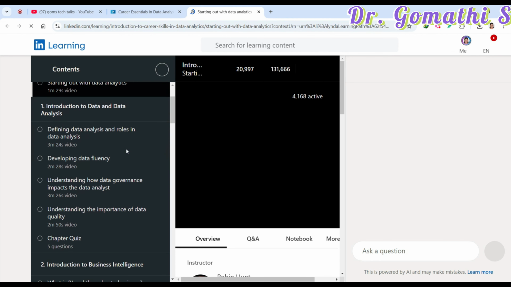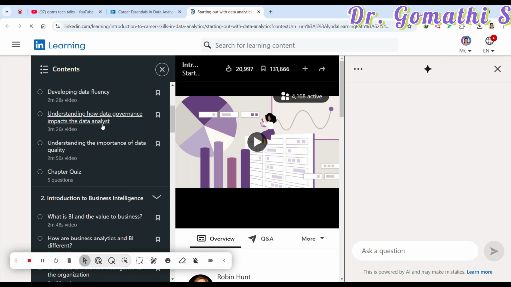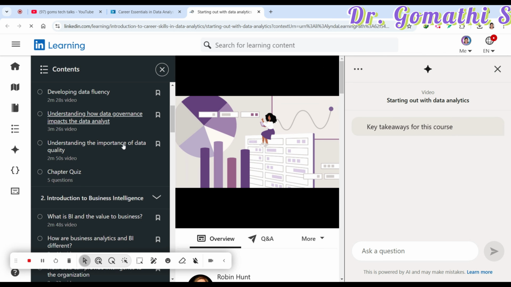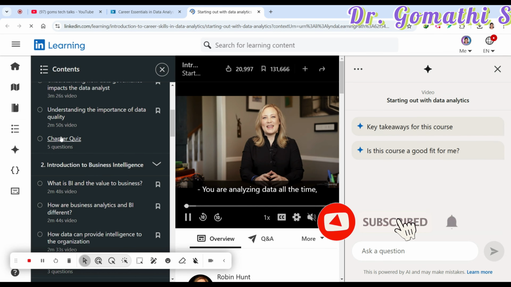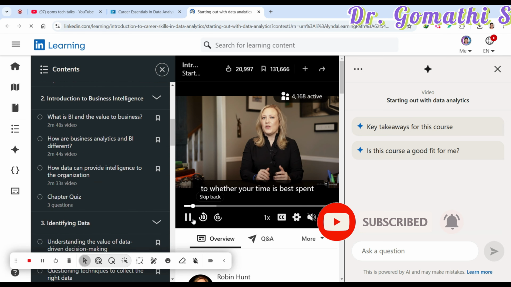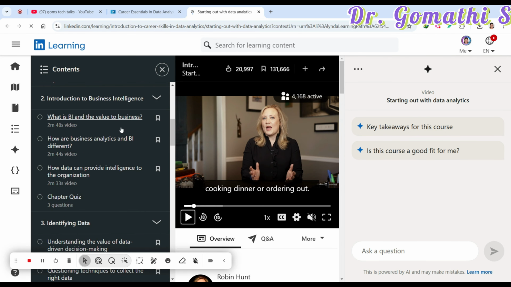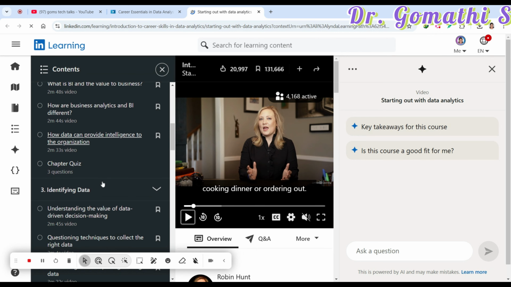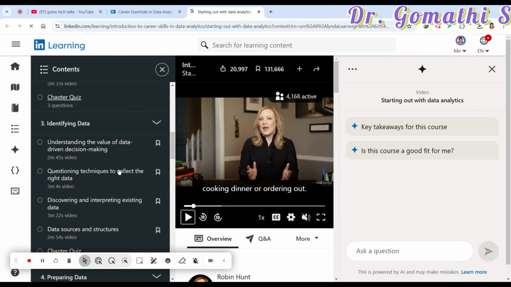Starting out with data analytics, you can see defining data analysis, developing data fluency, and understanding how data governance impacts data analytics, and a chapter quiz. For each and every chapter you have a quiz. Then what BI is, the value of business intelligence, and how business analytics and BI are different, providing intelligence to the organization.